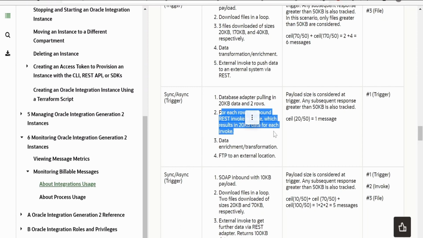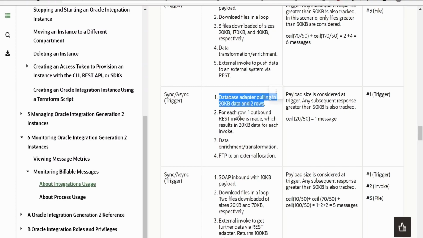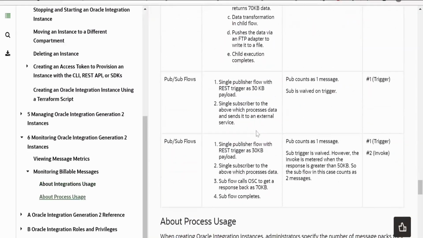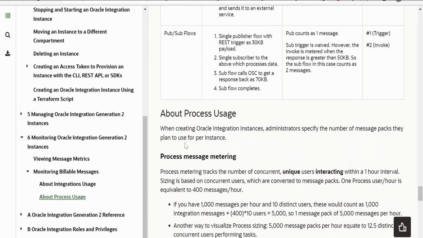This REST invocation is not considered as a message because it is less than 50 KB, but the database adapter polling has sent us a 20 KB message and 2 rows, it is considered as one message. So for a detailed description on billable messages, you can have a look at this documentation.